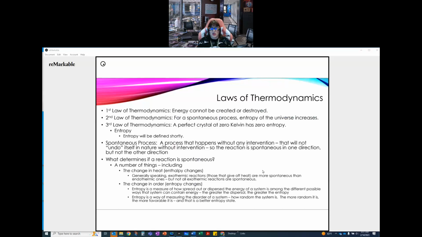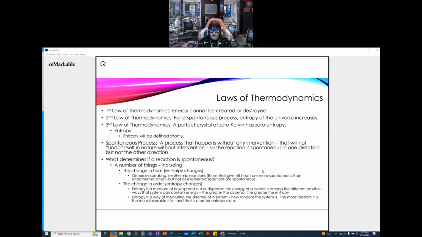Now, what determines if a reaction is spontaneous? Well, there are a number of things that we have to look at. The change in heat is one, those enthalpy changes that we've already talked about. Generally speaking, exothermic reactions, those that give off heat, are more spontaneous than endothermic ones. But not all exothermic reactions are spontaneous. So that's not enough. There has to be something else involved in this.